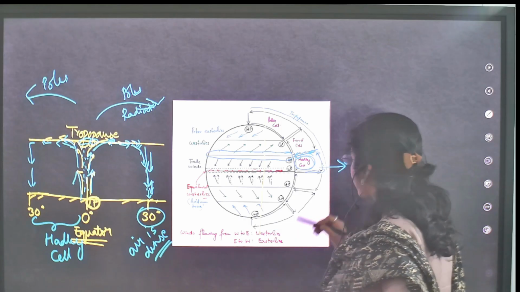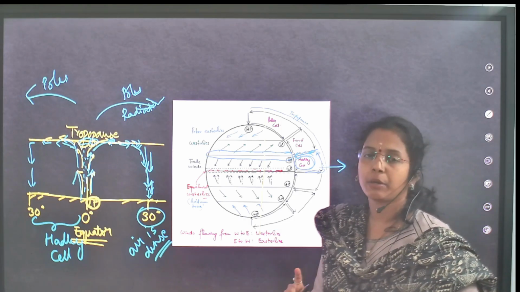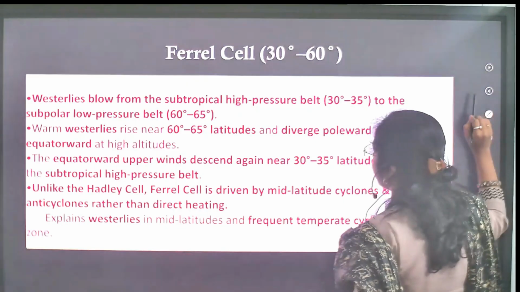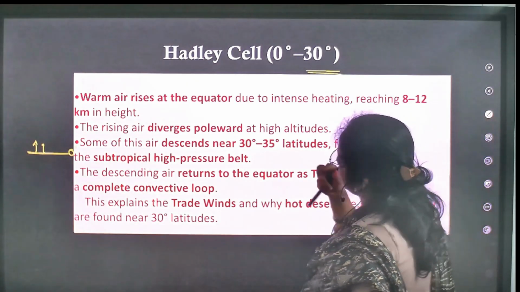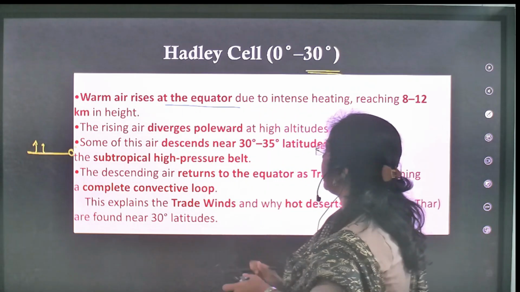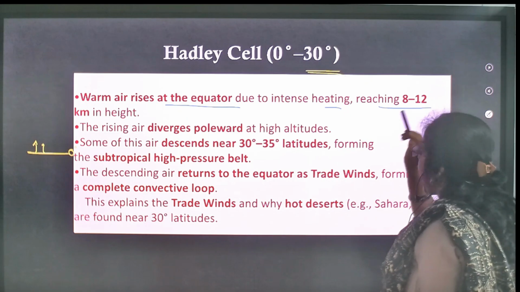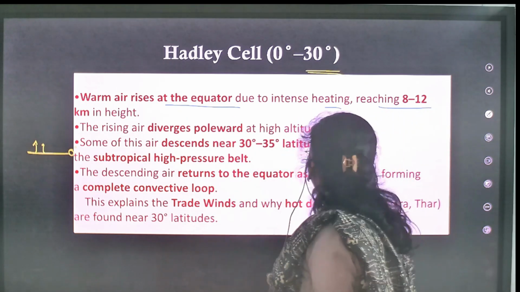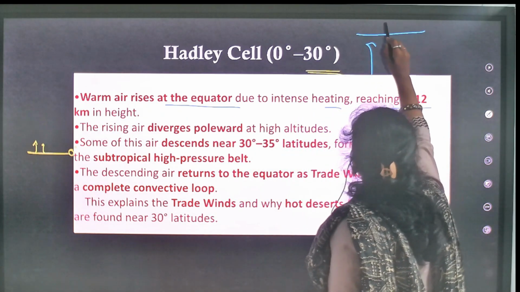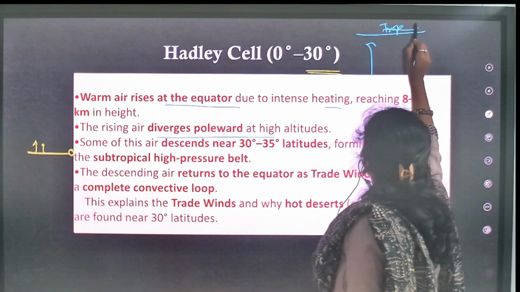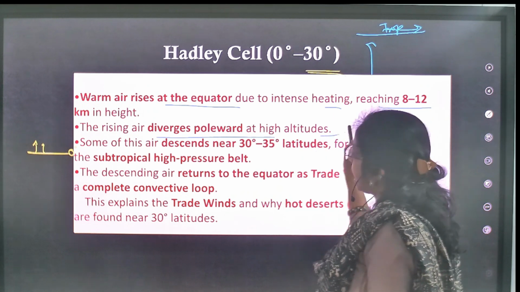This reason they can ask in a statement. See, warm air rises at the equator due to intense heating, reaching 8 to 12 kilometers in height. 8 to 12 kilometers in height means at the tropopause. The air diverges towards the poles at high altitudes.